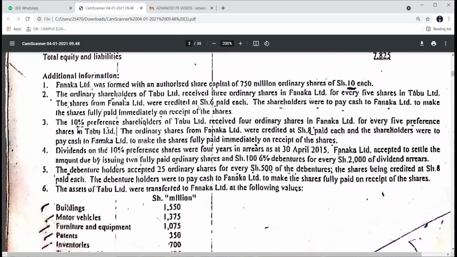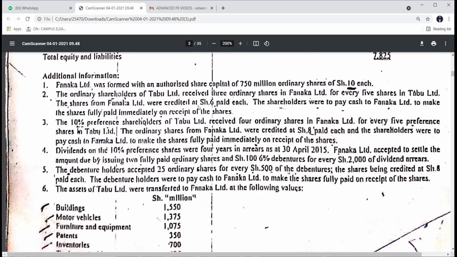So right now, note 2, who are being paid in note 2? In note 2, they say that ordinary shareholders of TAB received ordinary shares in Fanaka. So 3 ordinary shares for every 5. So the shares of Fanaka were credited at 6. And we know any ordinary shares which Fanaka was supposed to give out was supposed to be at 10. So it has issued for now at 6.